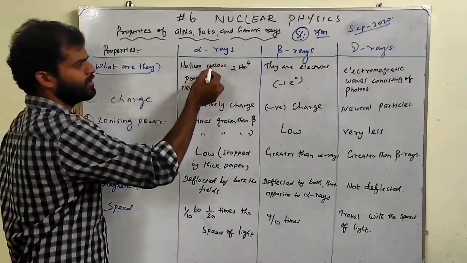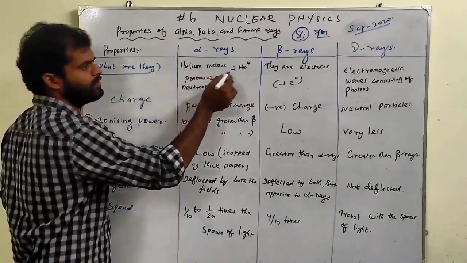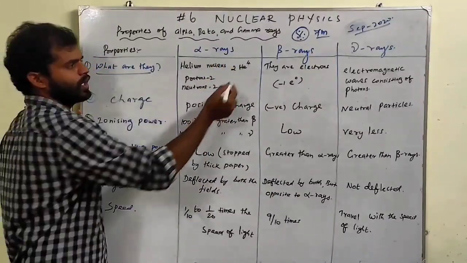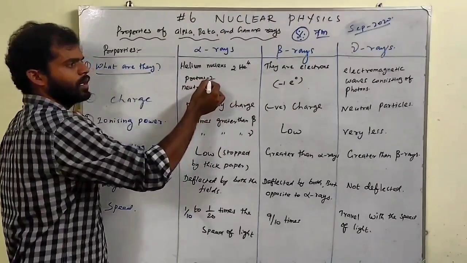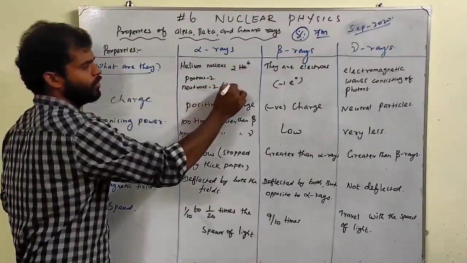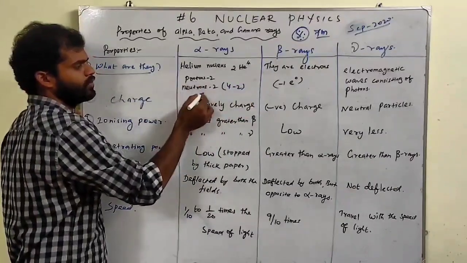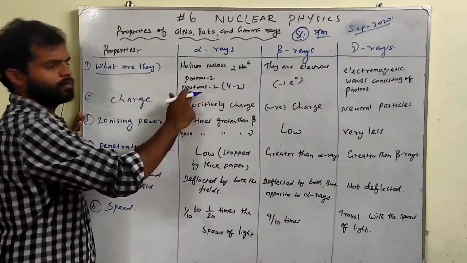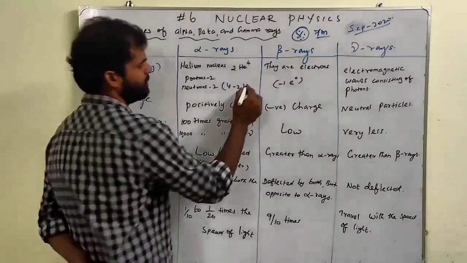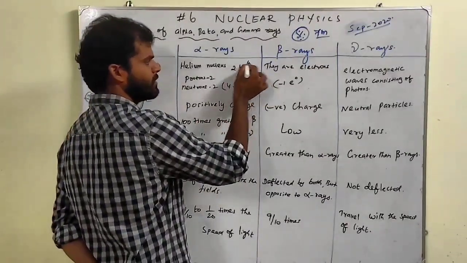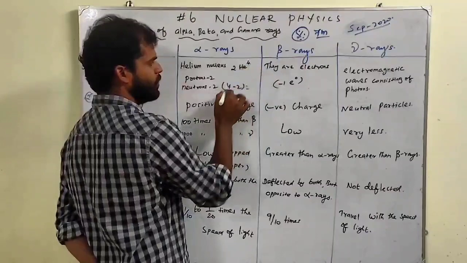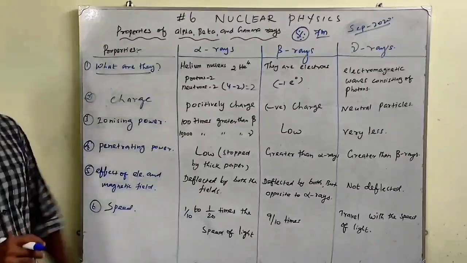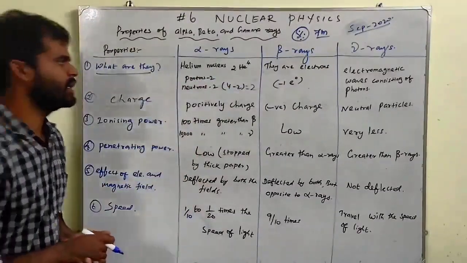Alpha rays are helium nucleus, helium 4 with charge plus 2. The atomic number is 2, mass number is 4. Atomic number is the number of protons, and the number of neutrons can be found as mass number minus atomic number, that is 4 minus 2. So in the helium nucleus we have proton number 2 and neutron number 2. So alpha rays are helium nucleus, helium 2, 4.